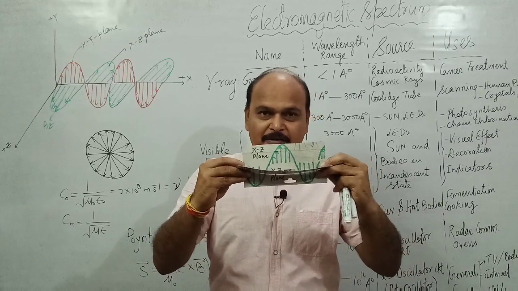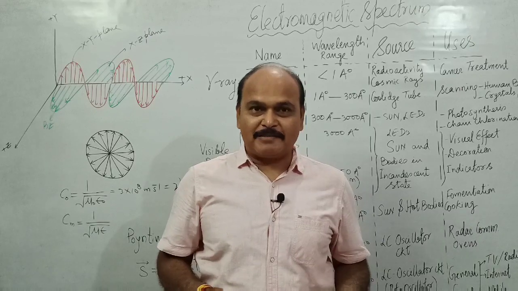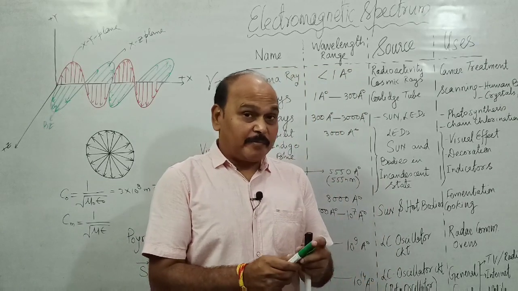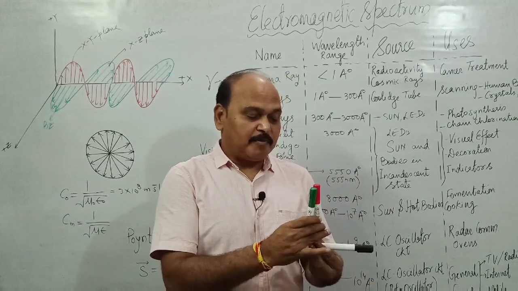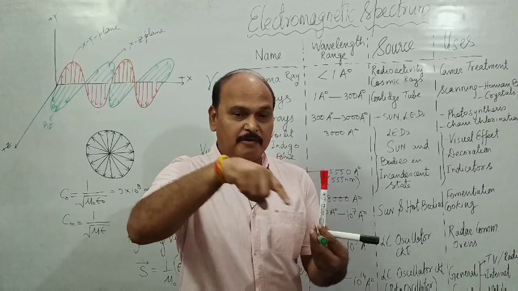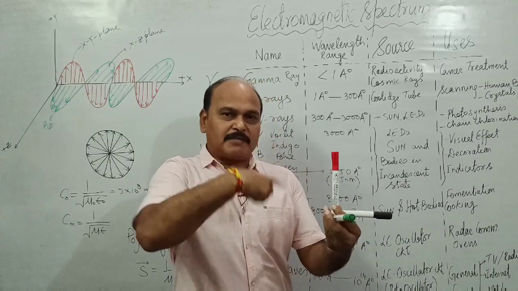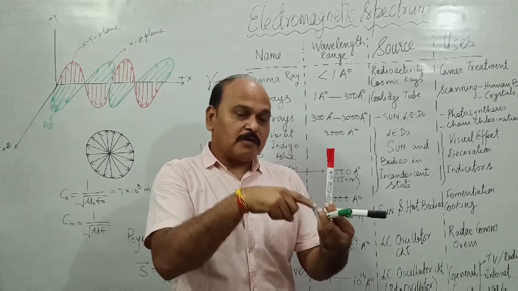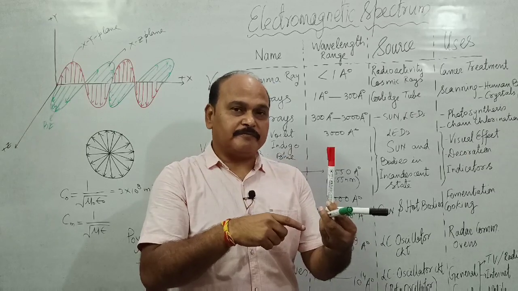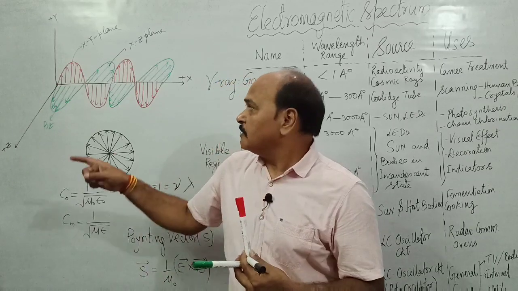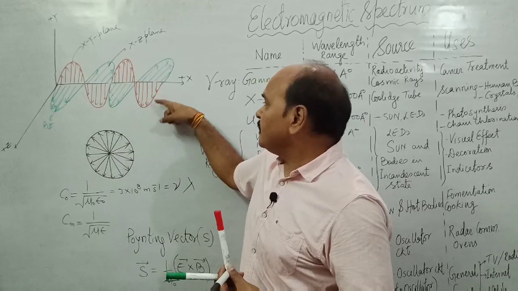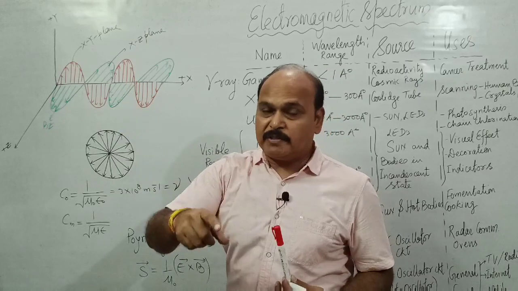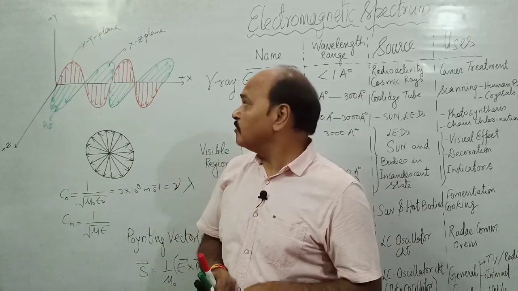This is the still photograph. And what is the moving situation we are going to visualize? So these electric field vectors and magnetic field vectors not only vibrate perpendicular to the dopole, but they also rotate very fast. They also rotate very fast about any point over the dopole. Dopole means direction of propagation of wave. So this is the electric field vector in the xy plane. This is the magnetic field vector in the xz plane.